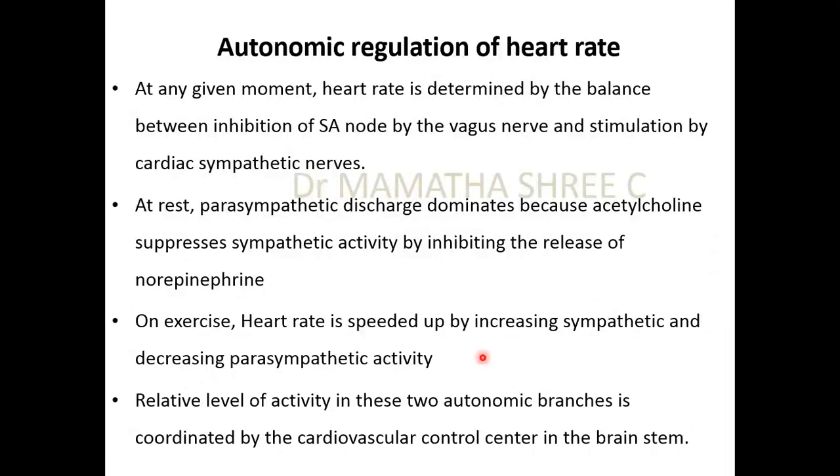Consider at any given moment, for example now you're sitting and listening to the audio or the video. At this point of time, the heart rate will be maintained within the regular pace, and that is because at rest, the parasympathetics take over or dominate the sympathetic activity because they release acetylcholine.